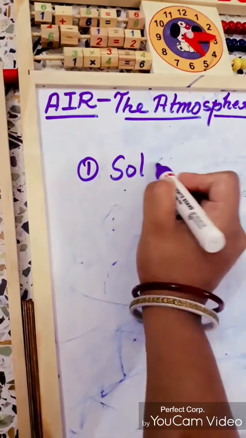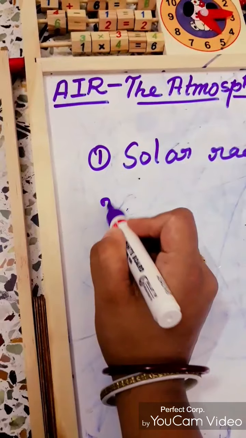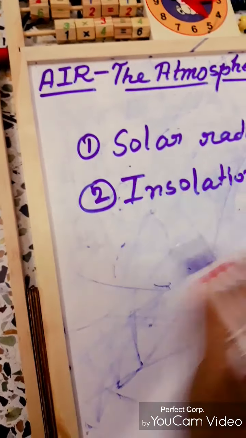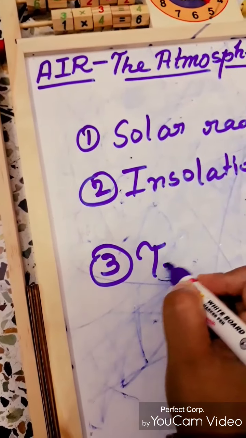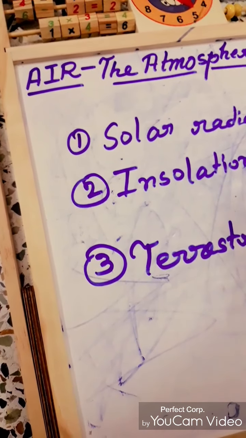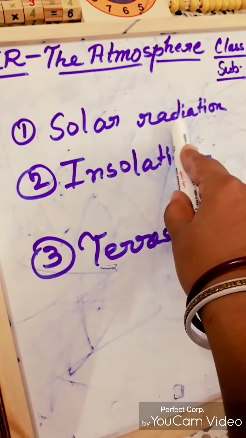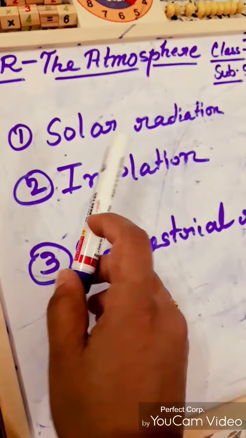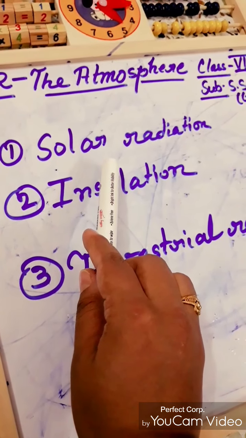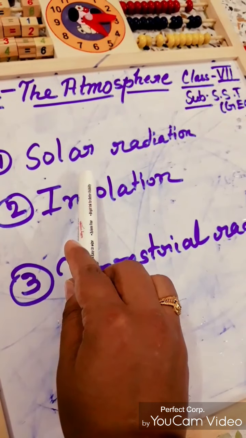Number 1, solar radiation. Number 2, insolation. Number 3, terrestrial radiation. What is solar radiation? Actually, you know that the sun has a maximum amount of energy. So the energy given out by the sun is known as solar radiation.